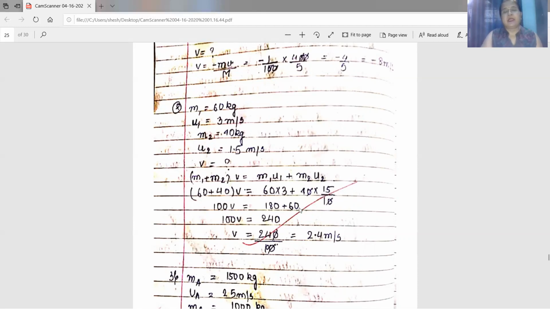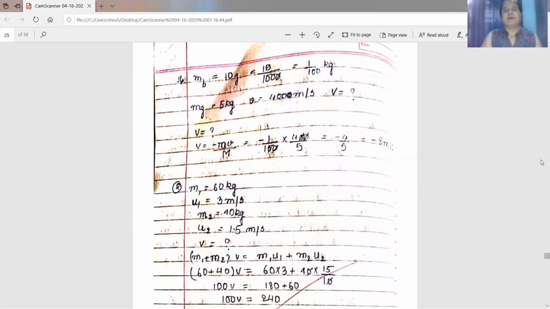Now add 180 plus 60. You are getting 240. 100 V is equal to 240. So V equals 240 by 100. The zeros will get cancelled. You are getting 2.4 meter per second.